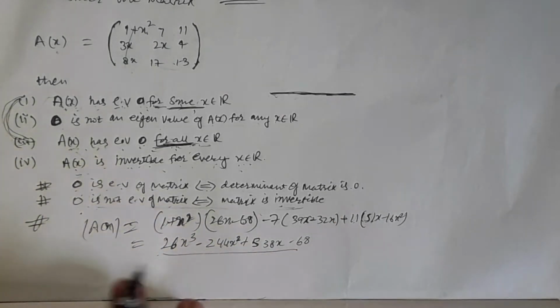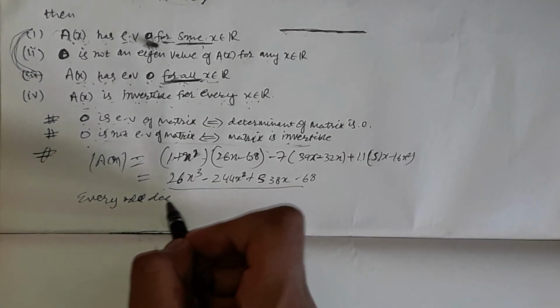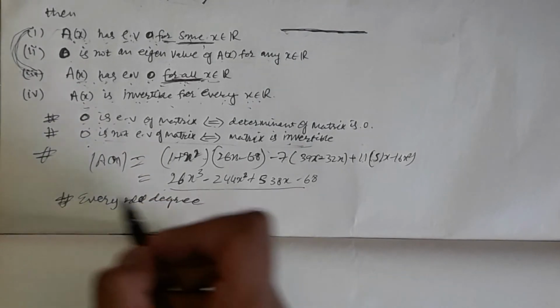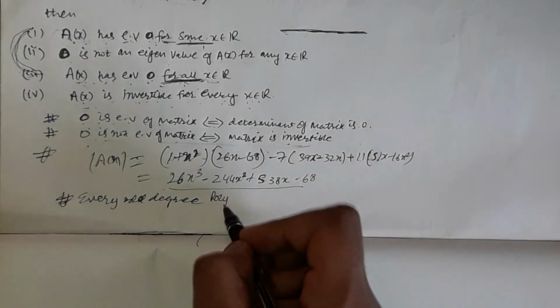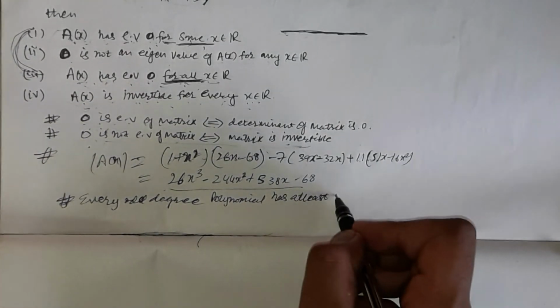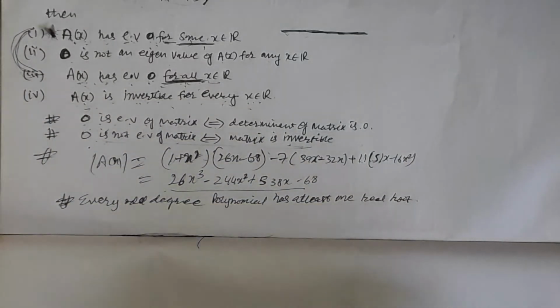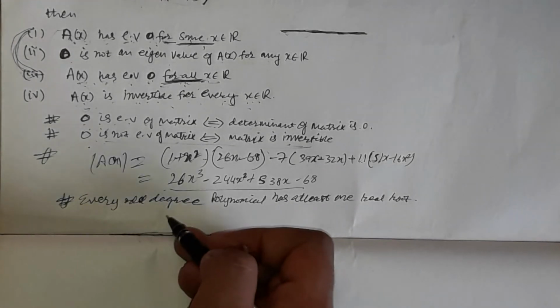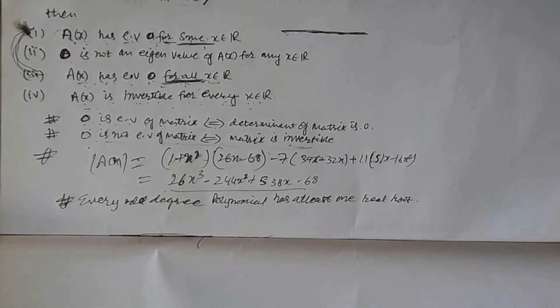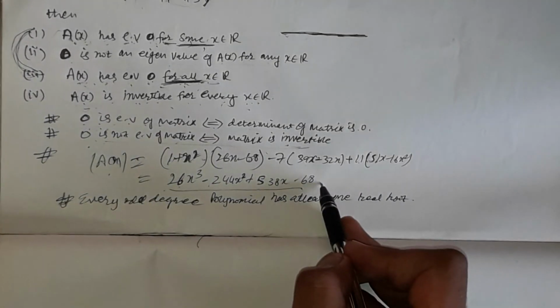Apply that concept. Every odd degree polynomial has at least one real root, maybe 3 real roots, but there must exist at least one real root. That is a certainty. Every odd degree polynomial has at least one real root, fine. So I get a real number such that the determinant becomes 0, okay.